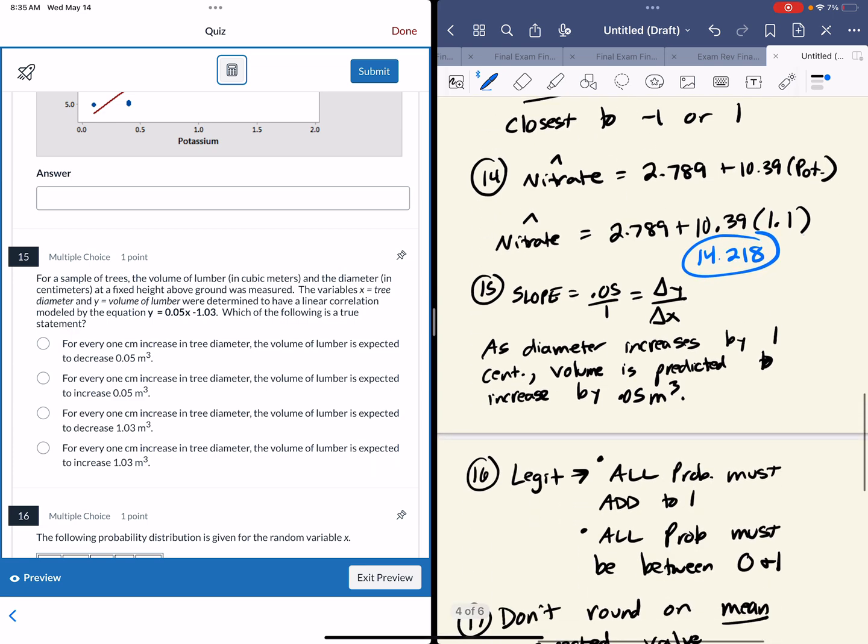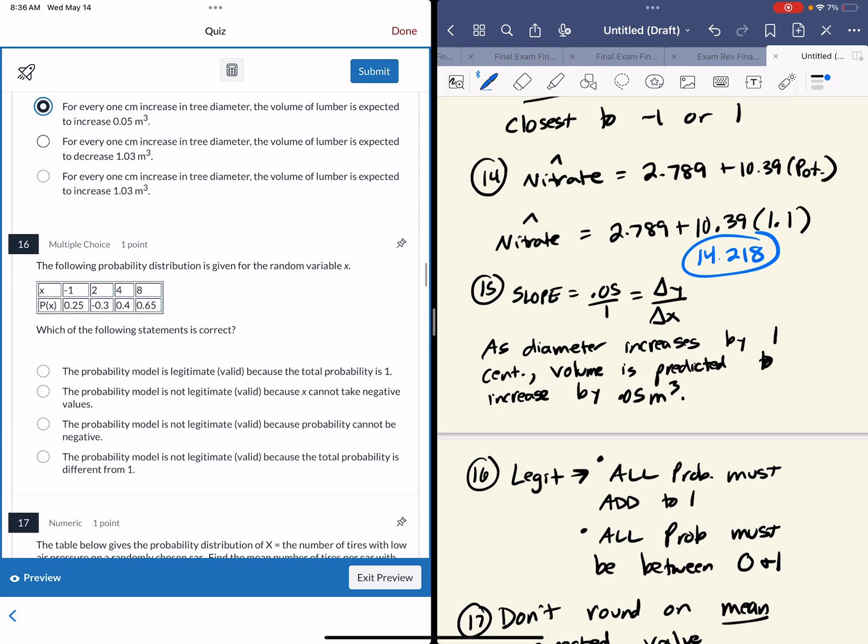15 is slope. Here's my definition of slope. As diameter increases by 1 centimeter, volume is predicted to increase by 0.05 cubic meters. Best answer, and they all kind of look right, so be careful. Best answer is for every 1 centimeter increase in tree diameter, the volume is expected to increase by 0.05 cubic meters.